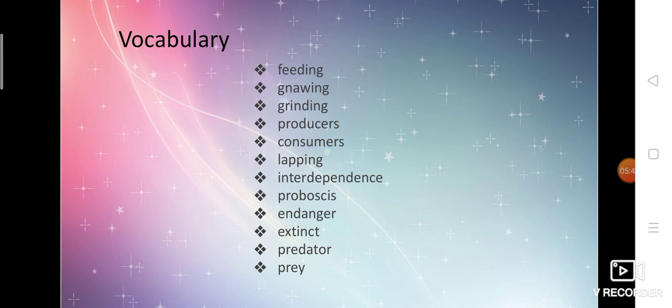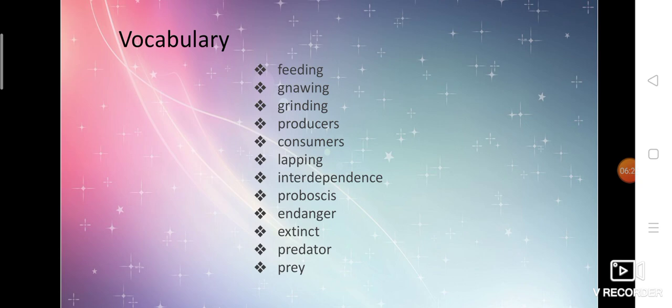Proboscis is a long tube which you can see in butterflies, mosquitoes and others. If you take butterflies, you can see a long string present. That is called proboscis. With the help of that they collect the nectar from the plant. So proboscis is nothing but a long tube which is used to drink honey, to suck honey.